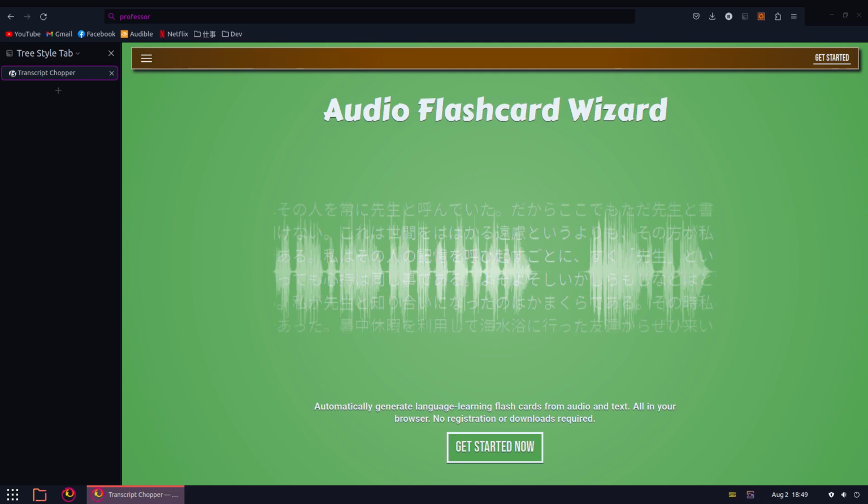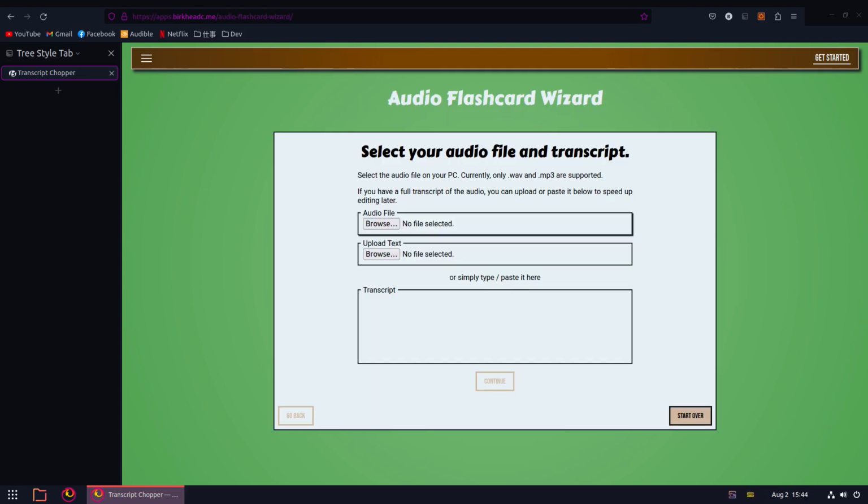The main purpose of this app is to take an audio recording and transcript, break them down into smaller pieces, then export that data in a format that can be used by a flashcard program like Anki. Automatic speech-to-text is currently out of the scope of this project, so you'll need to find, write, or generate that text yourself. I personally like to pair audiobooks with their respective ebooks. In this example, we'll be using a snippet from Natsume Soseki's Kokoro to study some Japanese.